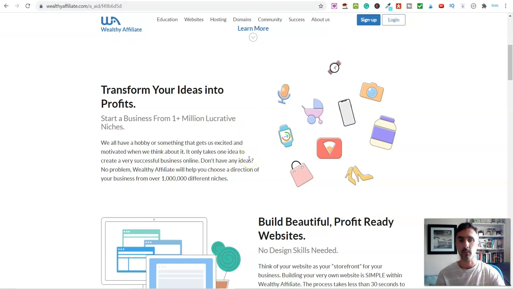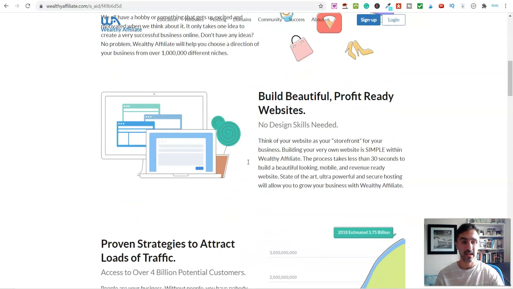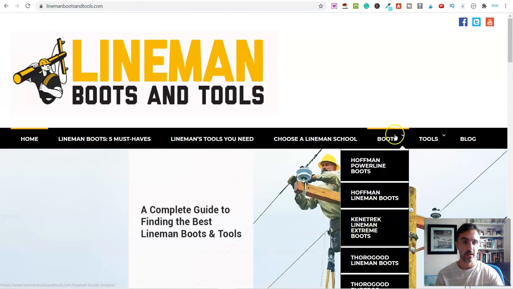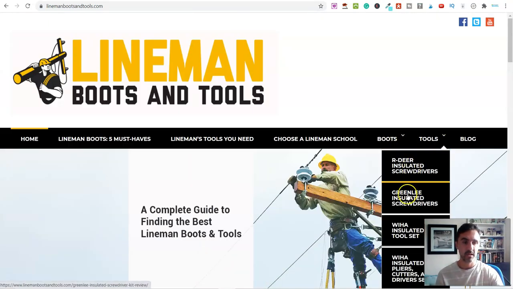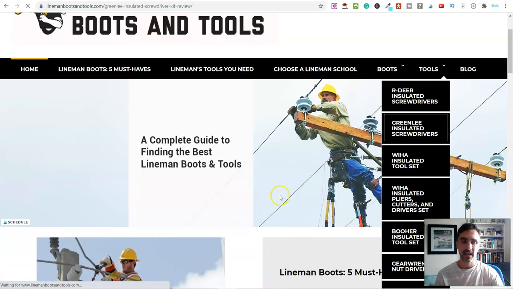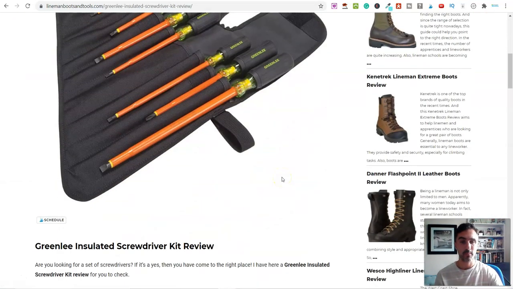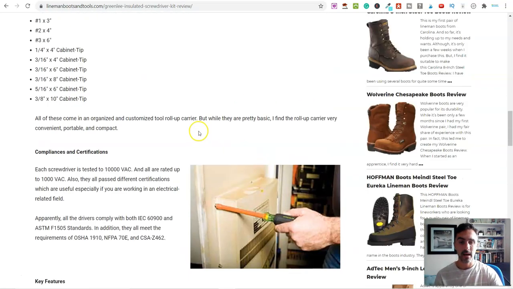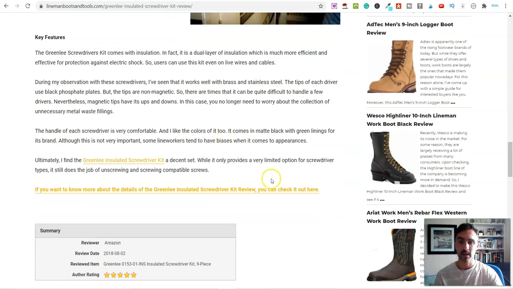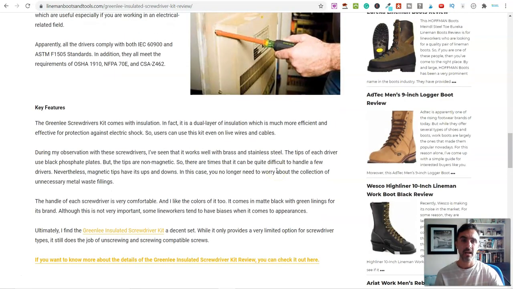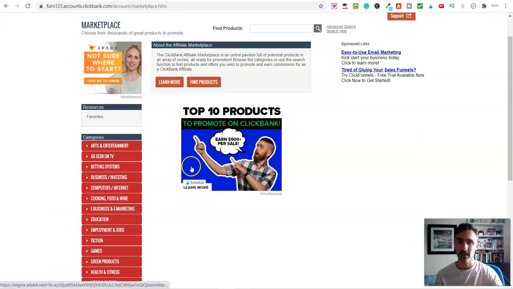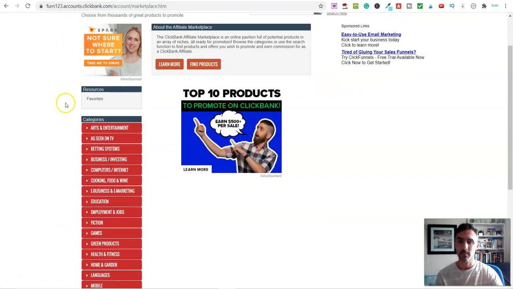Okay, once we've done that, first of all we need to decide on a category or a niche, because we want to find products which we're going to recommend inside of our content over here, for example. So if we go to, say, tools, inside of our content, we want to obviously be dropping links to different affiliate products. Now, we can send this over to platforms like Amazon, we can send them over to Etsy, eBay. You can even be more specific about this and send them over to products on a platform like ClickBank here. So you see on ClickBank here, this is free, by the way, it's a huge affiliate network.